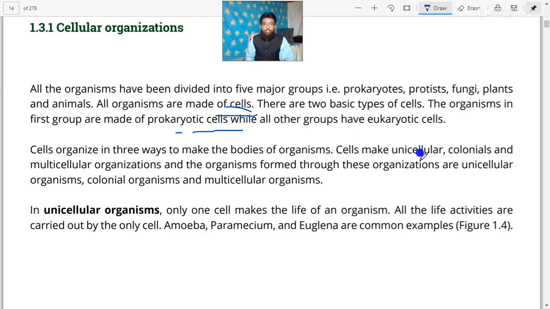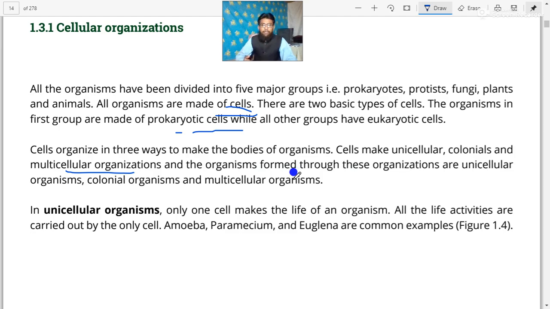Unicellular, colonial, and the multicellular organizations. These are the three patterns of the organization. And the organisms formed through these organizations are unicellular organisms, colonial organisms, and multicellular organisms.